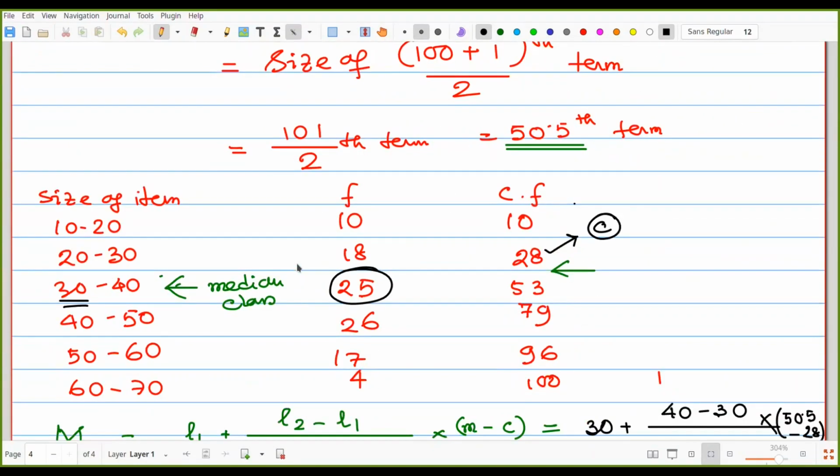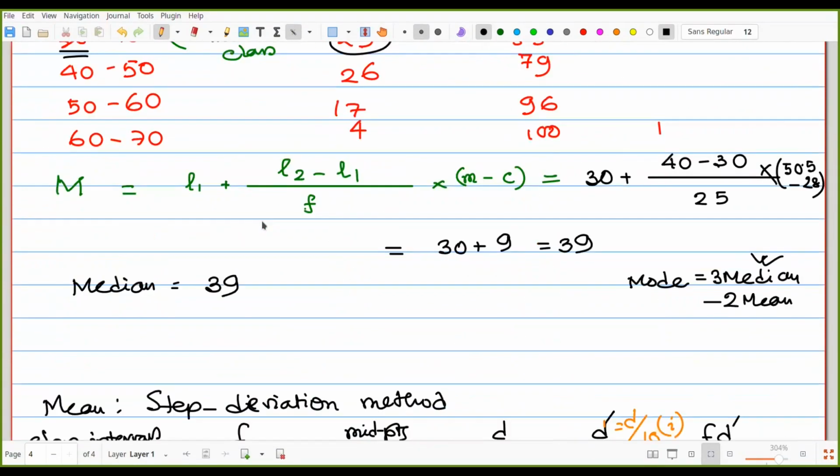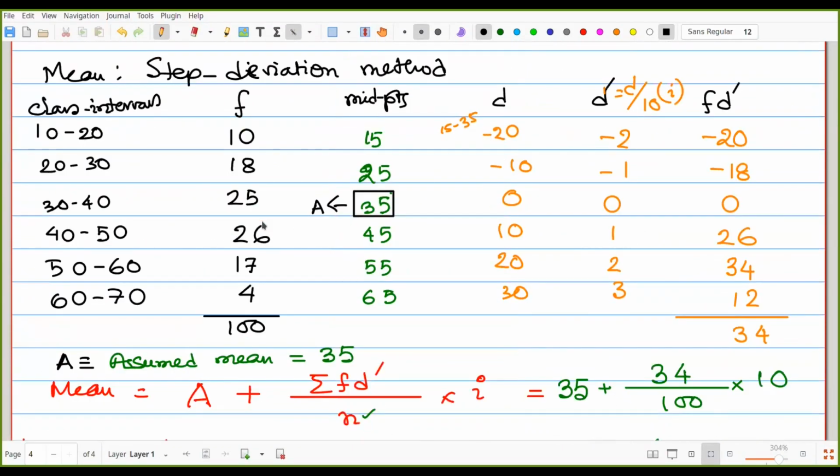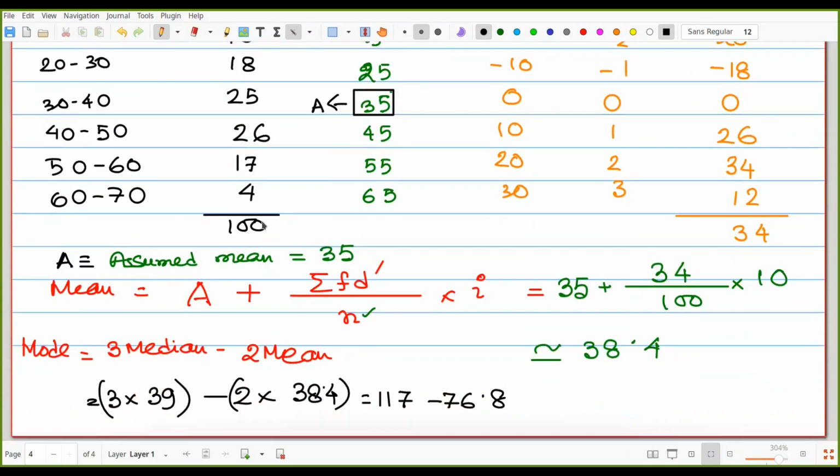And here we have to find the median at first. You can consider that using grouped values, and the mean. Here we have used the step deviation. You can use the shortcut method or the direct method, any one. But after finding the median and mean, you can find the value of mode. That type of mode is calculative and lengthy. No other way to find it.